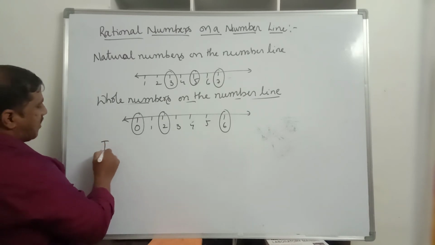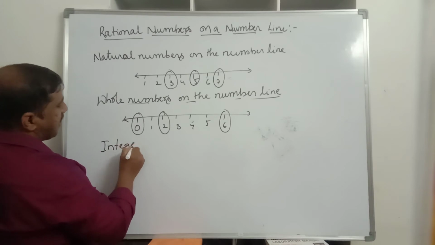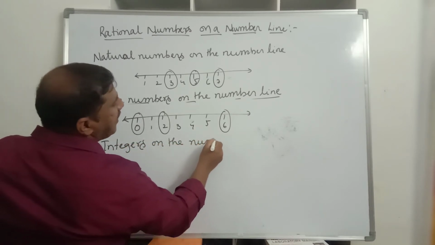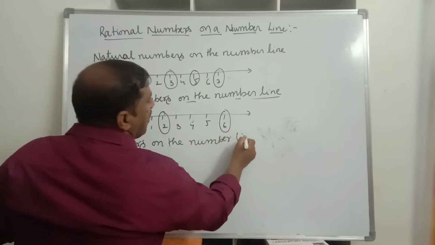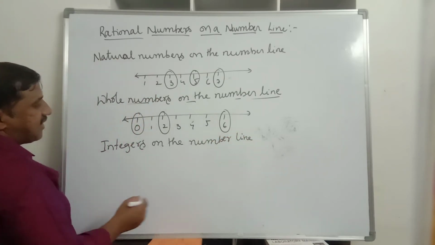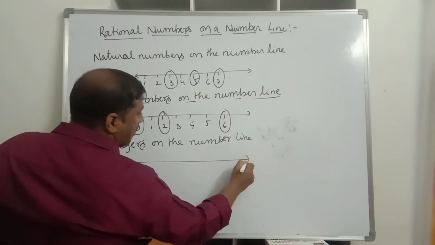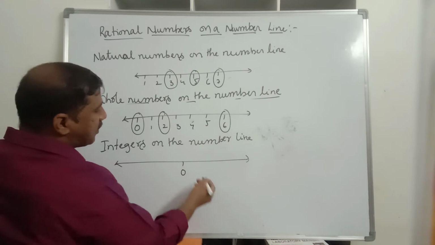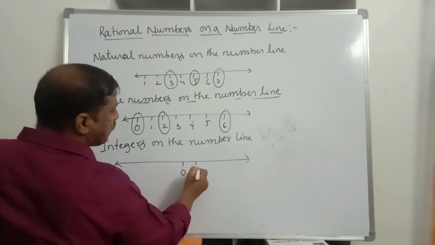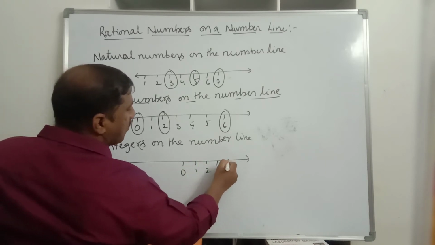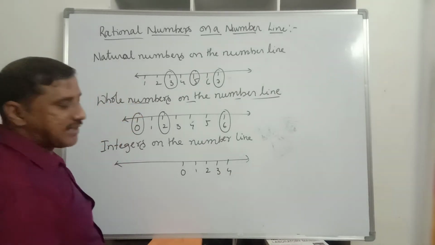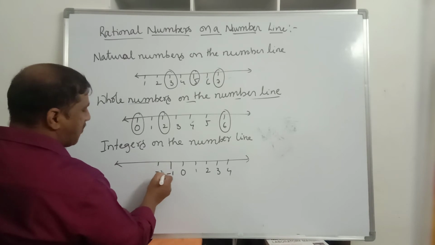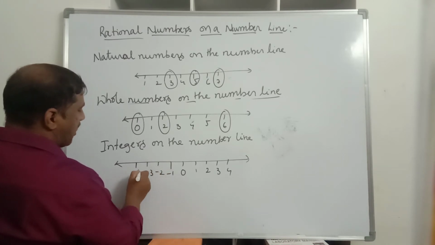Similarly, integers on the number line. How do we represent integers on the number line? Draw a number line and at the center locate 0. To the right side of 0 we write positive integers: 1, 2, 3, 4, plus 1, plus 2, plus 3, plus 4, plus 5 and so on. On the left side we write negative integers: minus 1, minus 2, minus 3, minus 4.